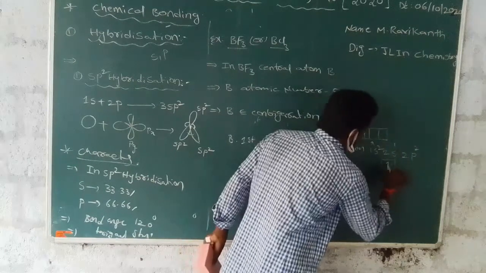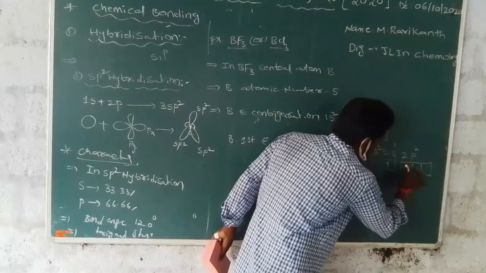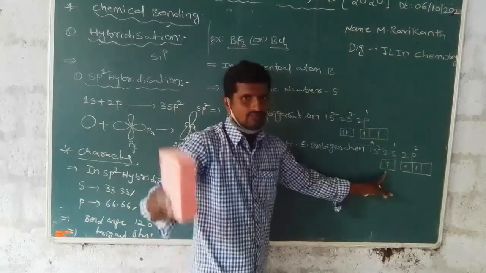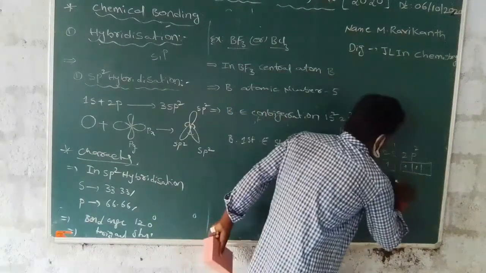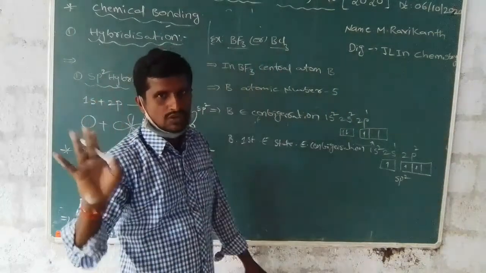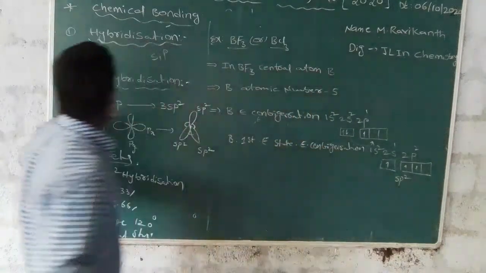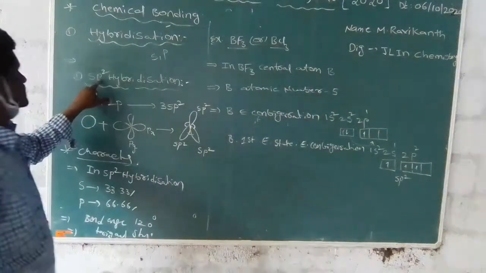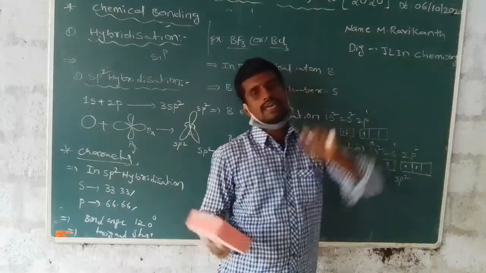One electron. And how many electrons are present in the 2p orbital? Two electrons. Totally, the s orbital has one electron and the p orbitals have two electrons. Due to this, it is sp2 hybridization.